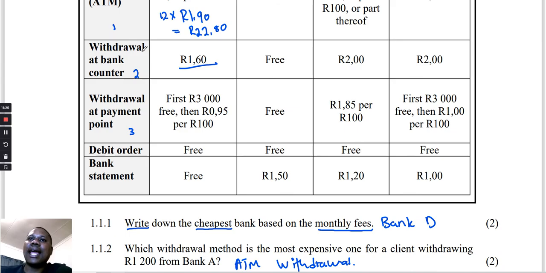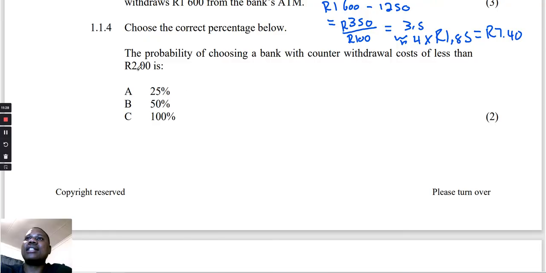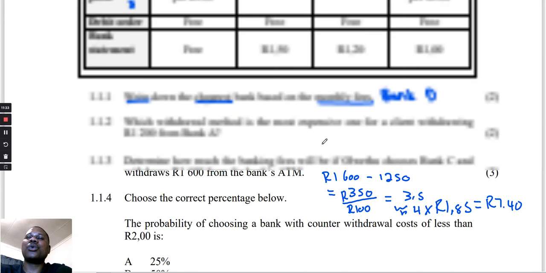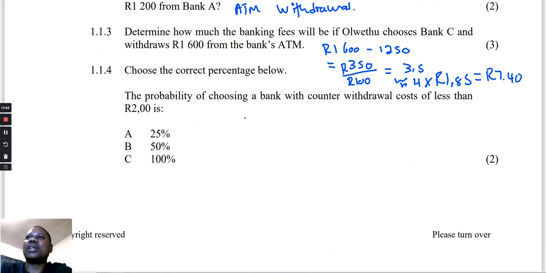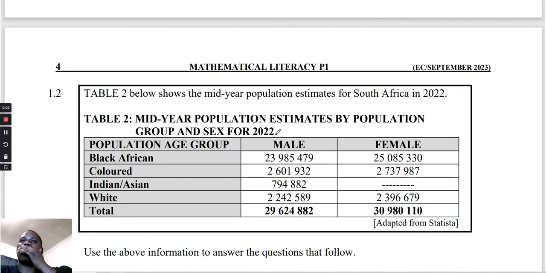Bank D, 2 rand. And the question here says the probability of choosing a bank with counter withdrawal of less than 2 rand. Which banks offer less than 2 rand of the withdrawal? So it's going to be Bank A and Bank B. So it means there are only 2 banks. So we're going to say the probability is equal to 2 banks out of 4 banks, then multiply by 100. Therefore, our answer is going to be option B, the 50%. That is our probability. Okay, let's move on to 1.2.